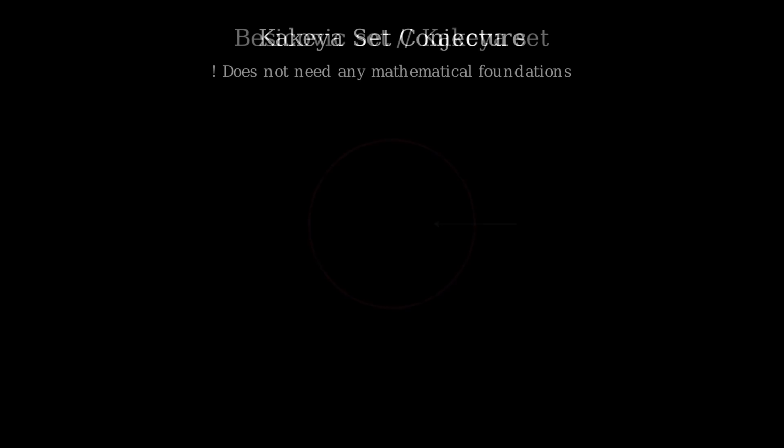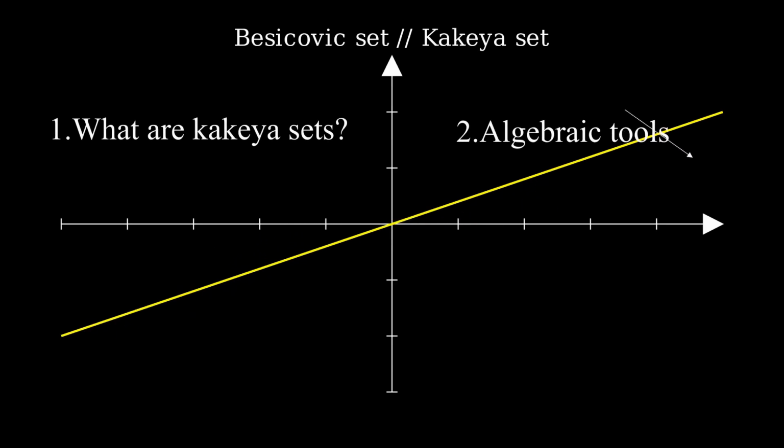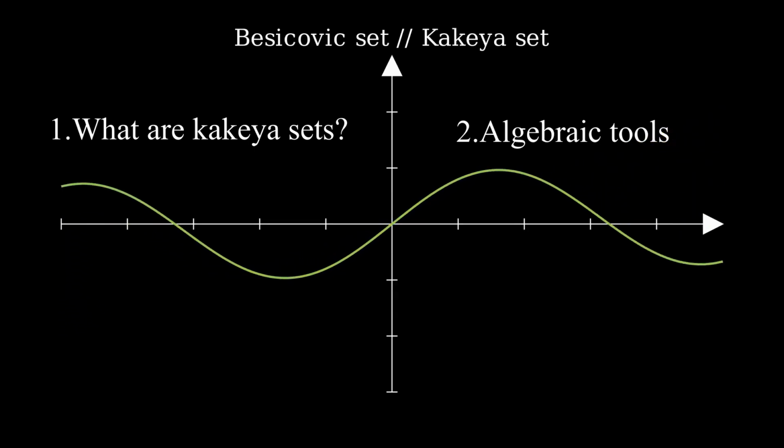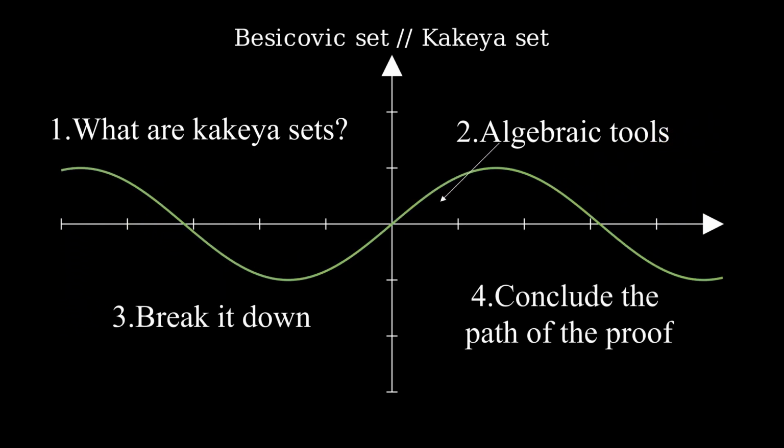Now, let's get into the main process of proving the Kakeya set conjecture. First, I'll classify what Kakeya sets are. Second, I will introduce the algebraic tools that may be really effective. Third, I'll break the problem down, and finally conclude the paths that lead to the result we want.